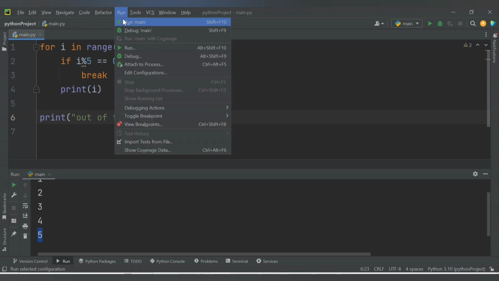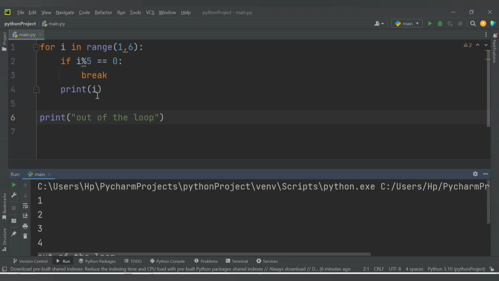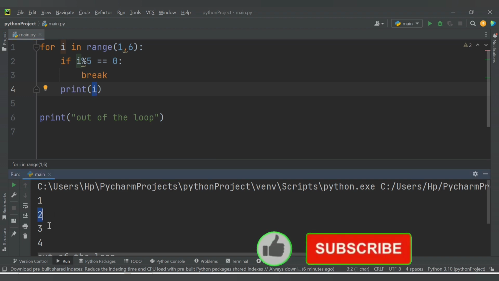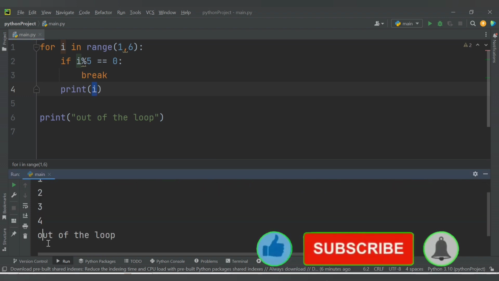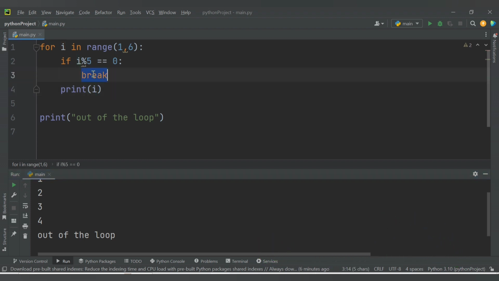If I run this code now, see here what output we are getting. First time the value of i is 1, so 1 is not divisible by 5, right? So it will print the value of i, which is 1. Similarly for 2 it will print 2, for 3 then 4. Now at the time of 5, 5 divided by 5 has remainder 0, so it will break. So it is not printing the value of i, because here we are saying break. Whenever we encounter the break statement, it will come out of the loop and it will say out of the loop. It will not execute the next iteration.